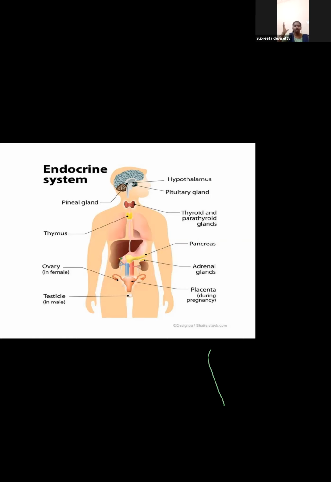Okay, next, so these were the structures. So there are three glands present in the brain, that is hypothalamus, pituitary and pineal gland, and in the neck, thyroid, parathyroid and thymus gland. Next, moving on to abdominal organs, we have pancreas.